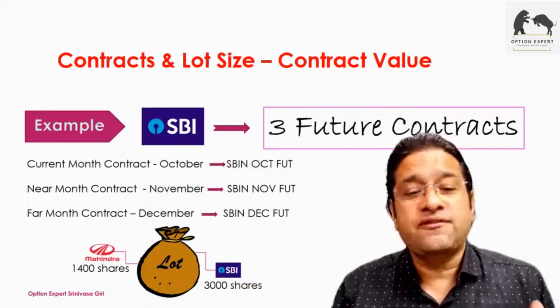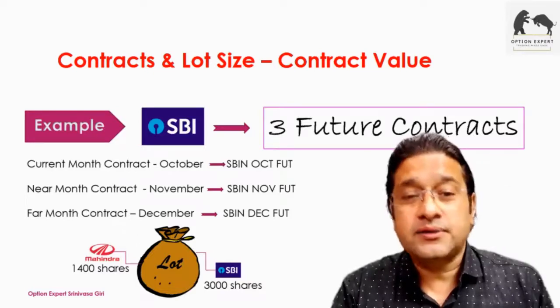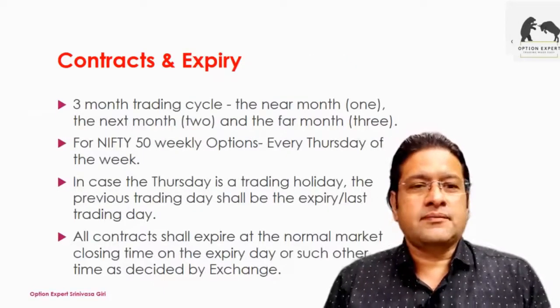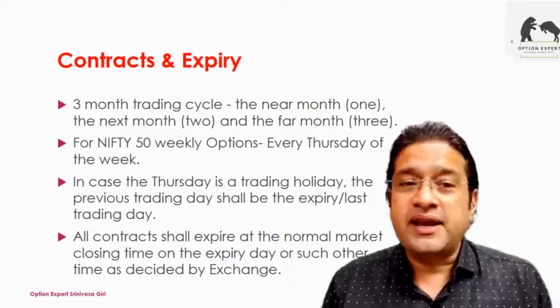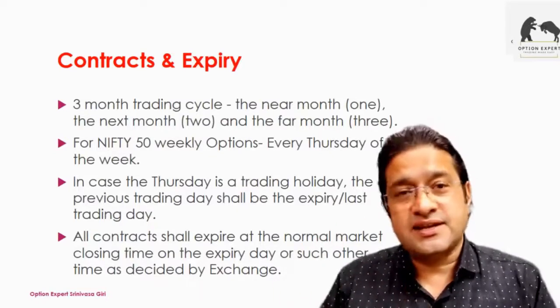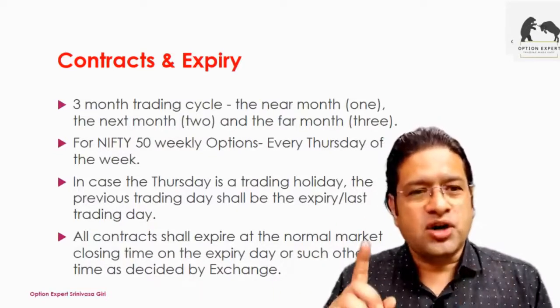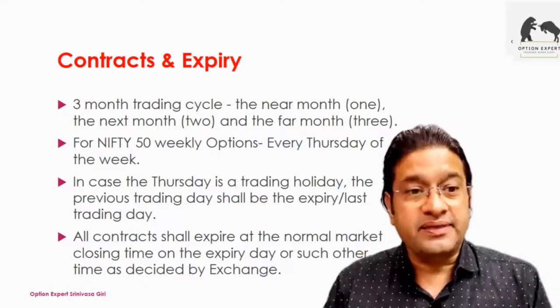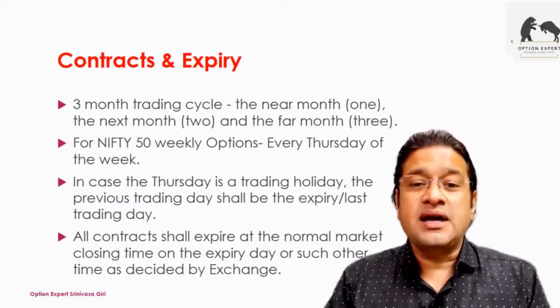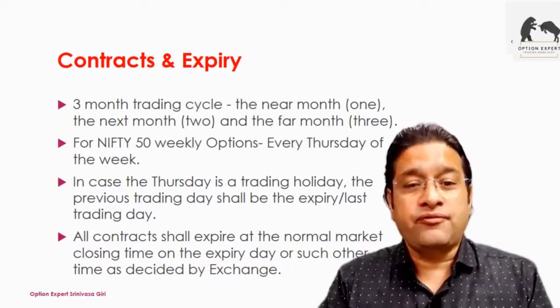141 stocks will have a different lot size for our understanding. Now, coming to the contract and expiry, there are 3-month trading cycles. The near month is called number one. Number two is the next month. And number three is the far month.